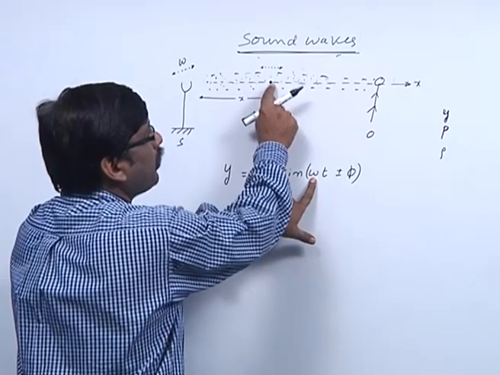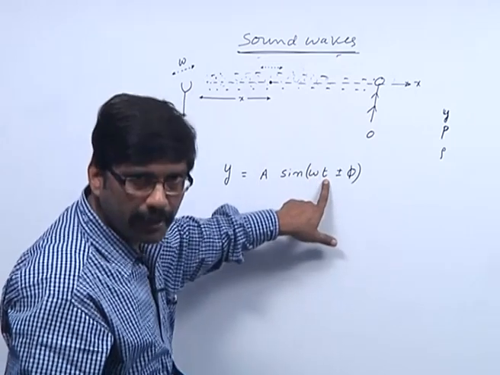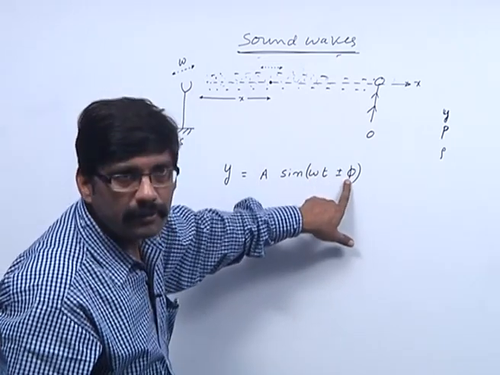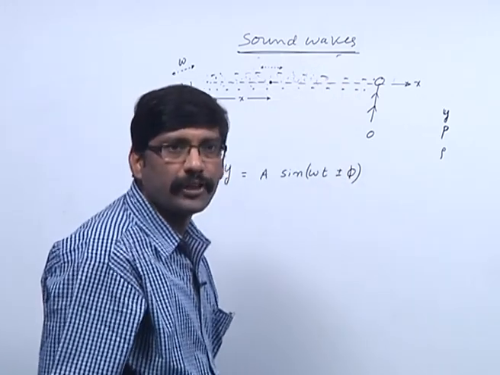The frequency of oscillation of this particle is the same as the frequency of the source, t is time, and phi is, in SHM, we call phi the phase difference.